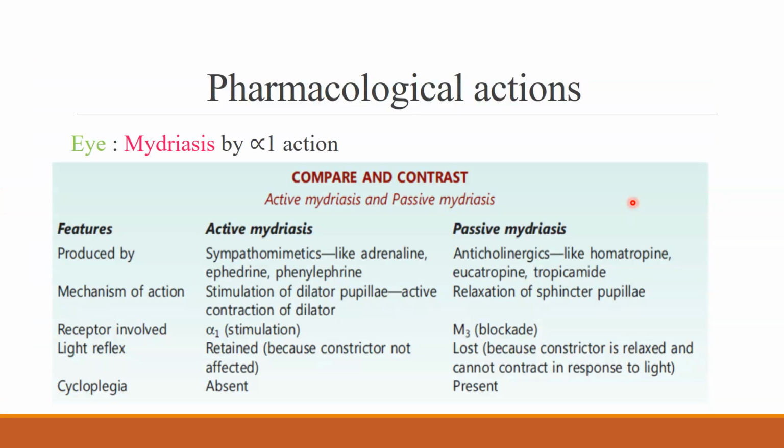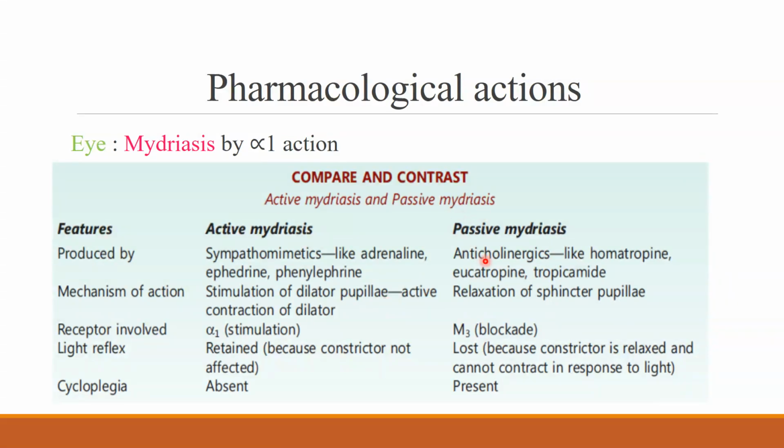Coming to the action on eye, adrenaline causes mydriasis, that is dilatation of pupil. This dilatation of pupil is mediated through alpha 1 action, and adrenaline effect is called active mydriasis. This active mydriasis is because of stimulation of dilator pupillae.